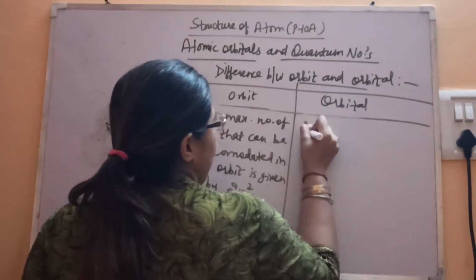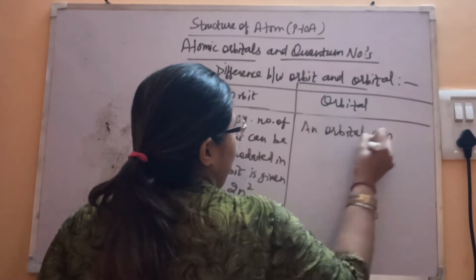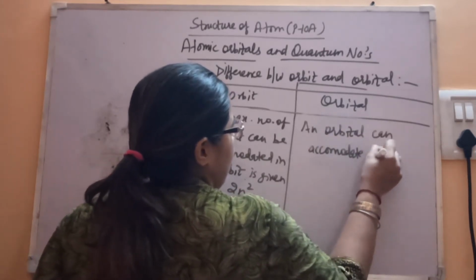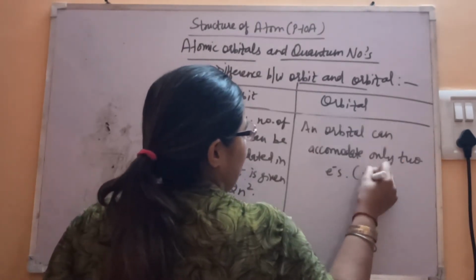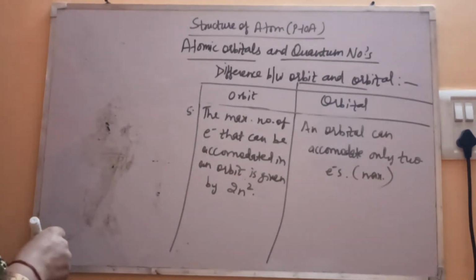But an orbital can accommodate only 2 electrons. This is the maximum, only 2. One orbital contains 2 electrons.